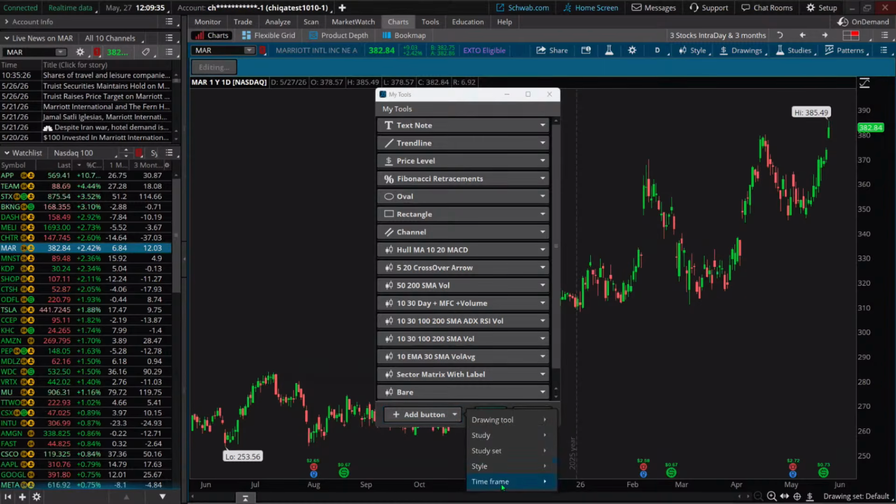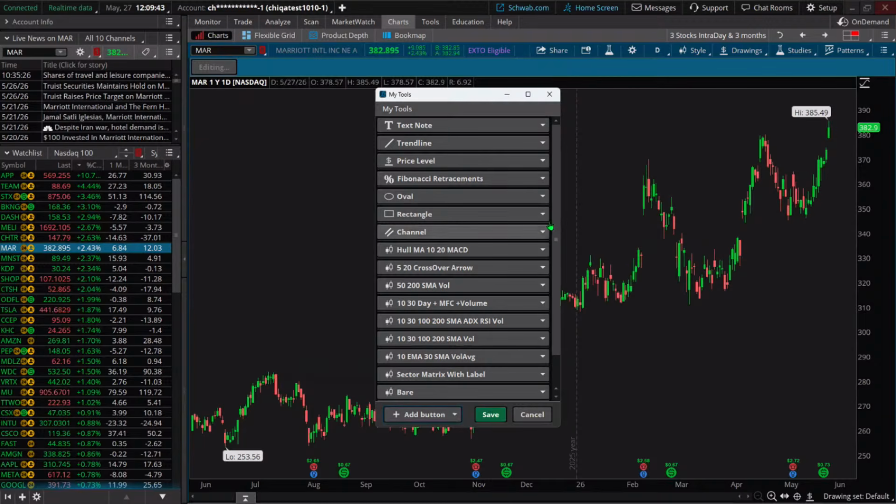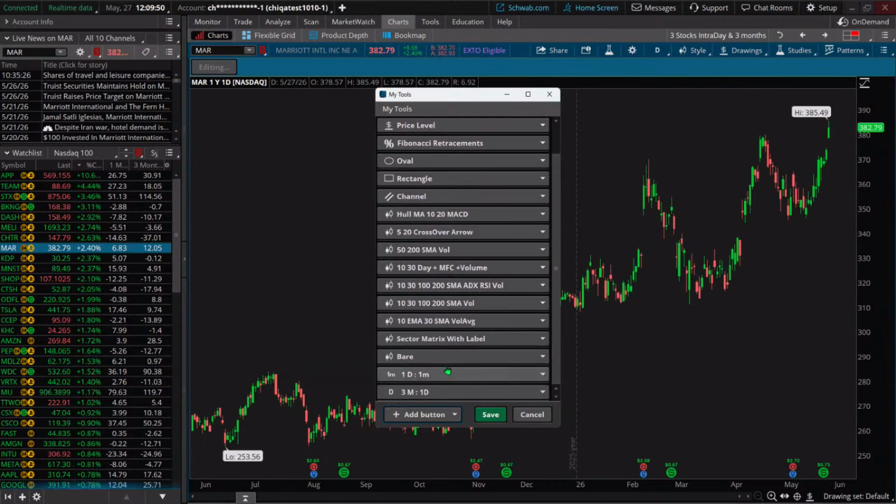And we'll come back here and let's say maybe another time frame here. Let's go 3 month daily. Okay. So I've just selected those two. We can't see them right now, but as I scroll down here, they're sitting down here. So if we wanted to do the time frame back and forth fairly quickly, we could.